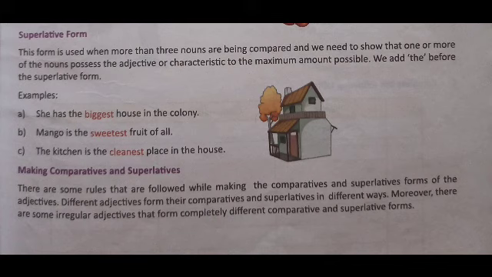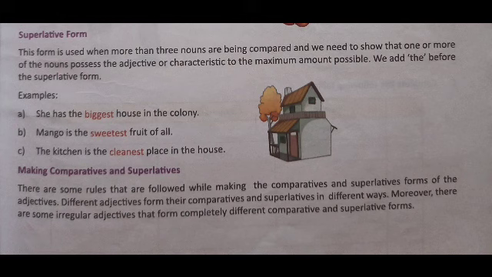And see children, making comparatives and superlatives. There are some rules that are followed while making the comparative and superlative forms of the adjectives. Different adjectives form their comparatives and superlatives in different ways. Moreover, there are some irregular adjectives that form completely different comparative and superlative forms.